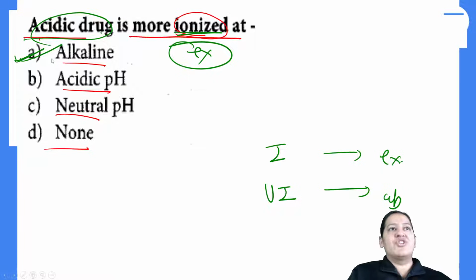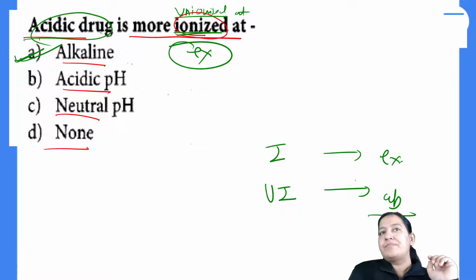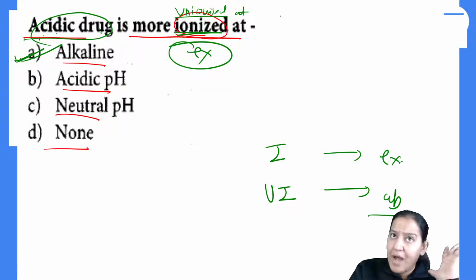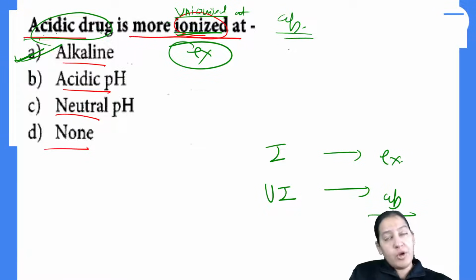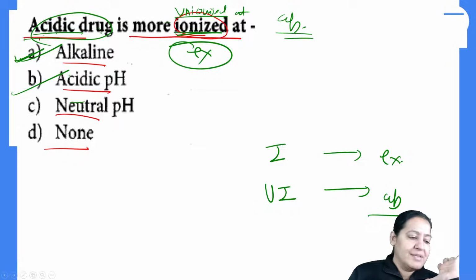And if I change the question, instead of acidic drug is more ionized, I make it more unionized at. So what is your answer in that scenario? Unionized means absorption. So I'm asking acidic drug is more absorbed at. For absorption, you require same medium. So it is acidic, so the answer will be acidic. In that scenario, your answer will be B. Yes, very good, very good. Your answer will be B.